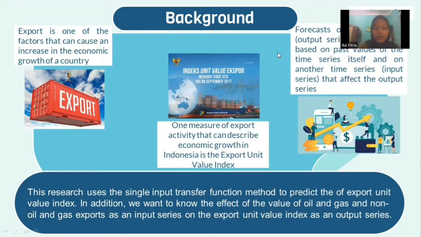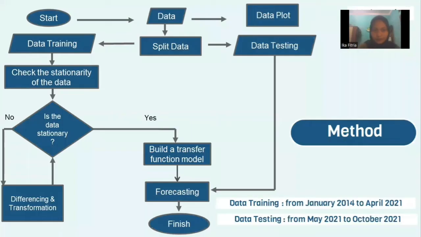In addition, we want to know the effect of the value of oil and gas and non-oil and gas export as an input series on the Export Unit Value Index as an output series. Next, we start by splitting the data into training data and testing data. Then we check the stationarity of the data. Is the data stationary? If the data is not stationary yet, we have to do differencing and transformation. But if the data is already stationary, we build a transfer function model, forecast, and finish.